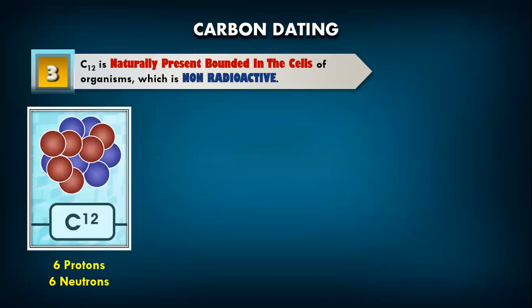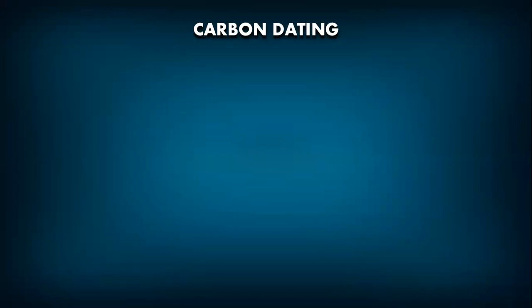Now, we have carbon 12, which is present in the living bodies of plants and animals, and it is non-radioactive. So I hope we are clear till here. There are two forms of carbon: carbon 12 and carbon 14. Carbon 14 is radioactive. Carbon 12 is a natural carbon found in the atmosphere and in the bodies of living organisms, and it is non-radioactive.